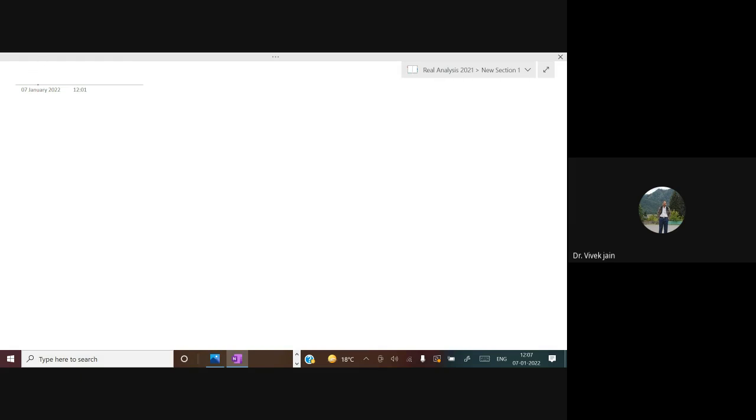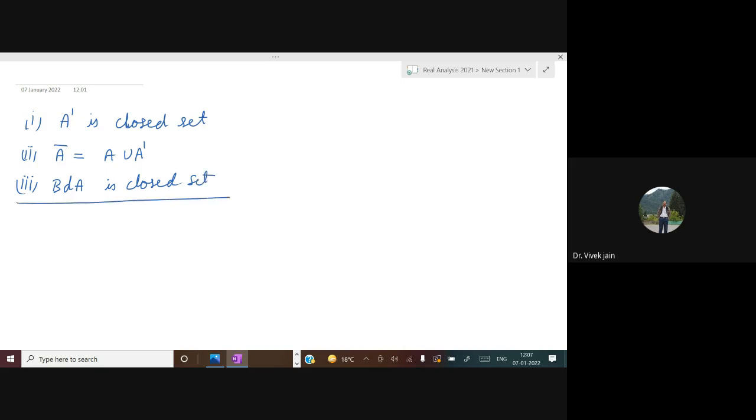And today, as I have given you in the exercise, three things. First, A dash, the set of limit points or derived set of a set A, is closed. We will prove it. I have also given you as an exercise that A closure is A union A dash. We will do it. And third, the boundary of A is a closed set. So we will do these three things today.